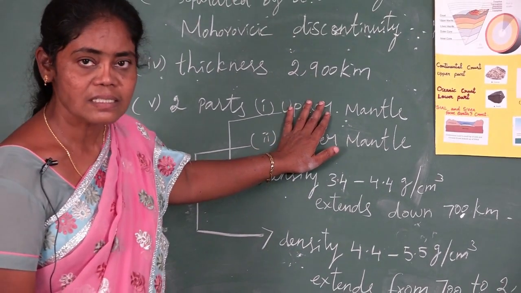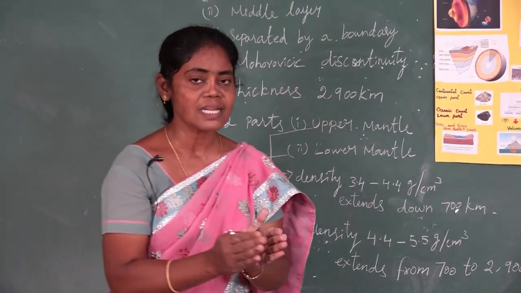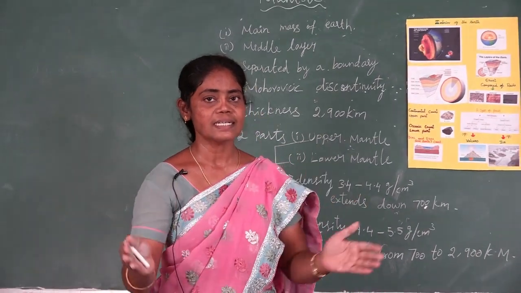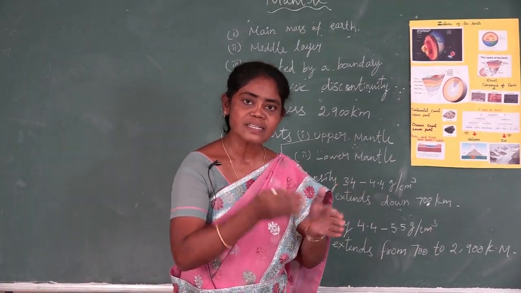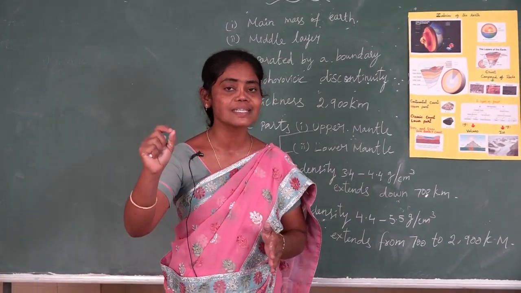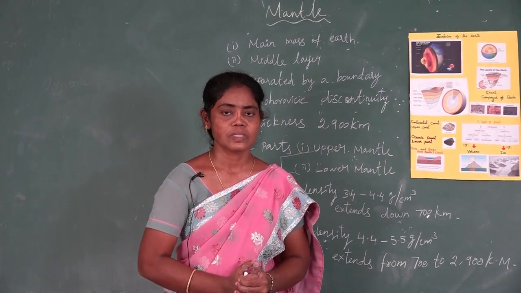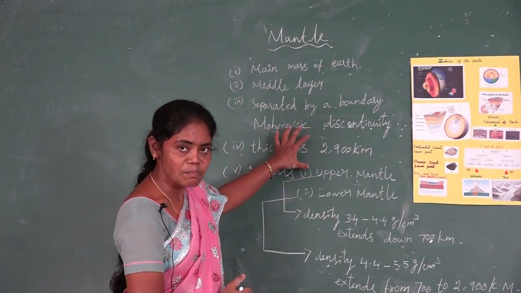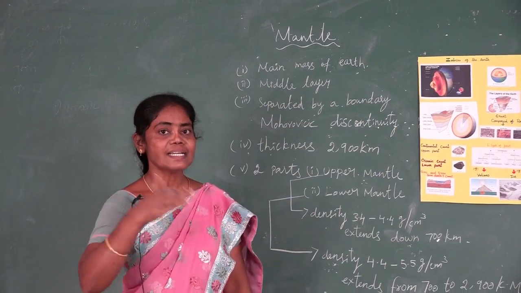Actually, the mantle is a partly molten layer. Its temperature is reaching 4000 degrees Celsius. Okay children, that's all about this mantle. We will see the next layer.